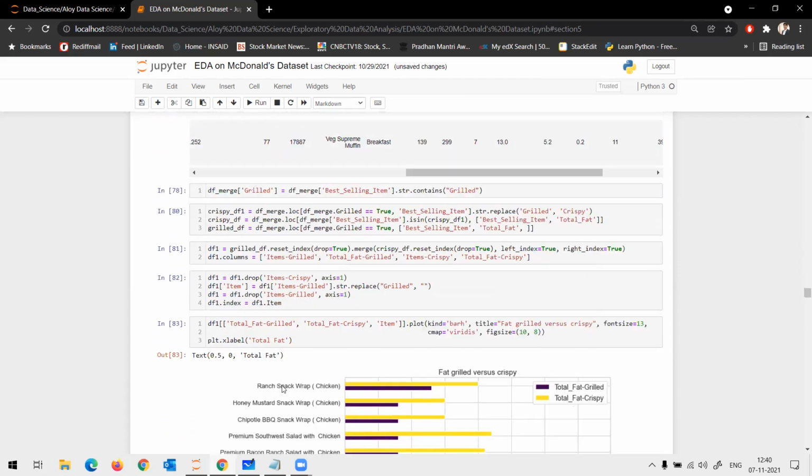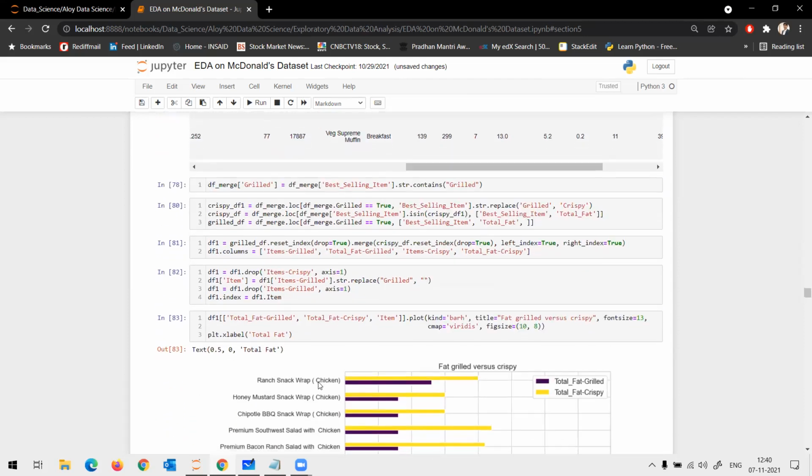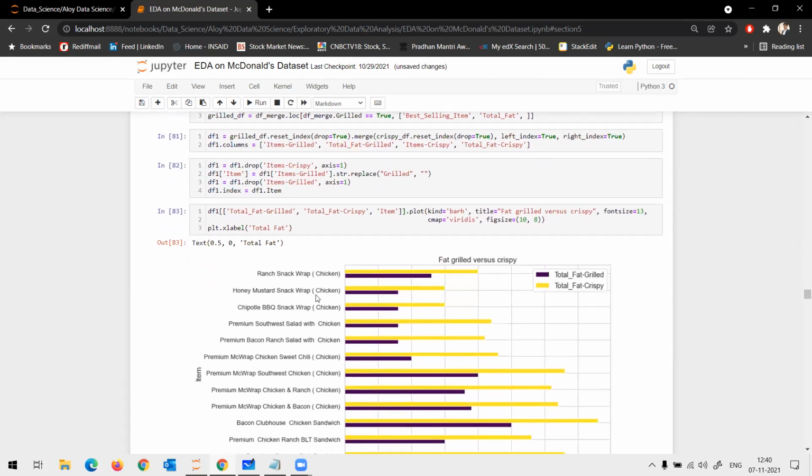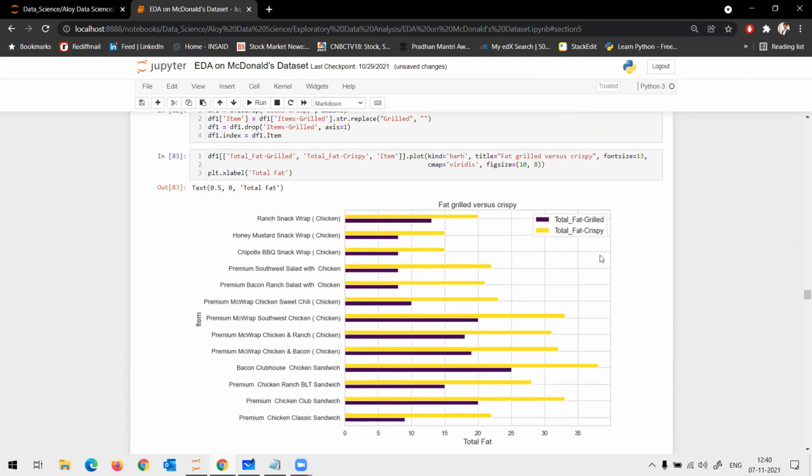Apart from that, the names are one and the same. So I understand the difference between grilled and crispy. With that, I get a plot saying that grilled is much healthier than crispy food items. So this is called bucketing and comparing.